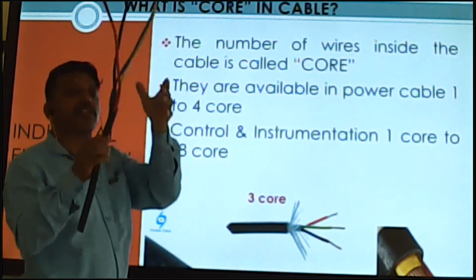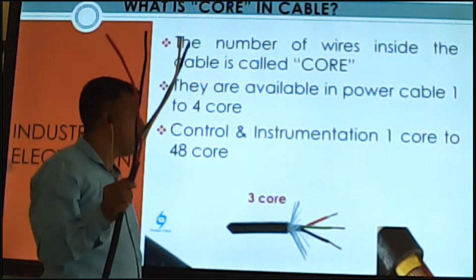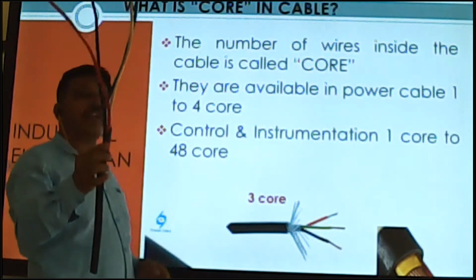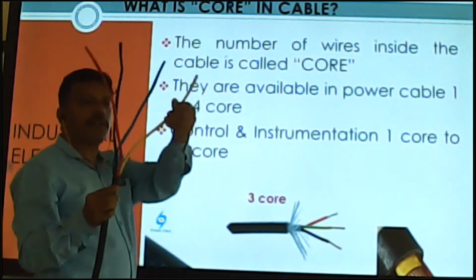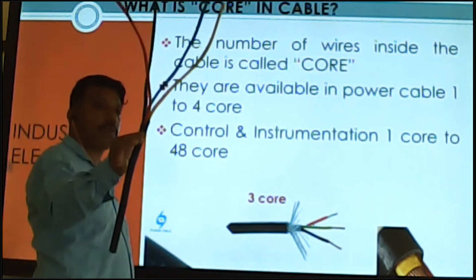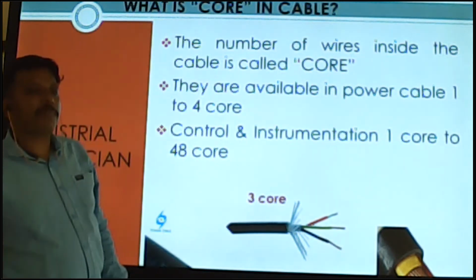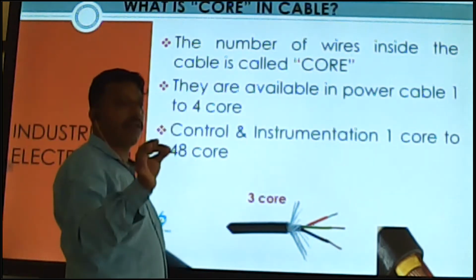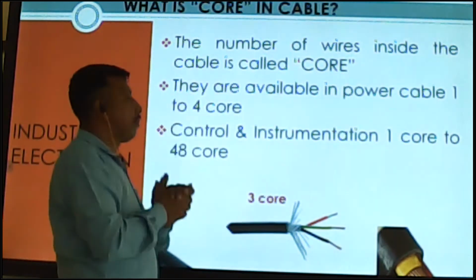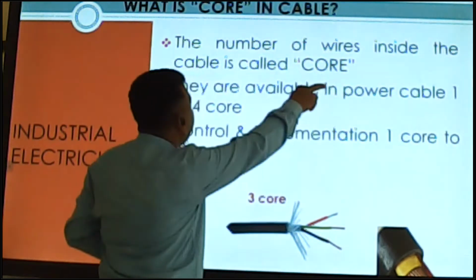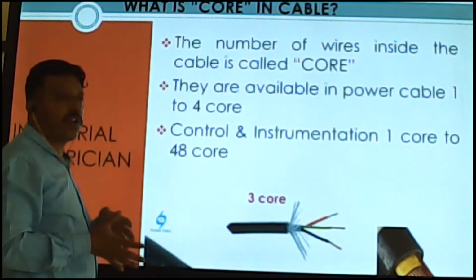How many wires are coming inside the cable? This depends on the core, how many cores. Core means the quantity of the wire. Clear? So if the quantity inside is 1, 2, 3, 4, this is a 4 core wire. The number of wires inside the cable, or the quantity of wires inside the cable, is called core. Is the definition of core clear?